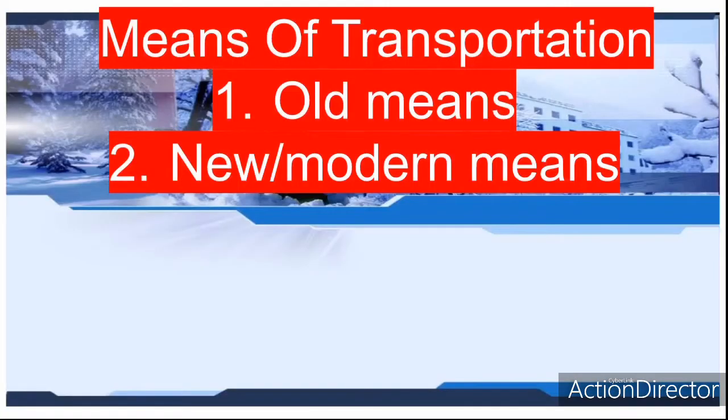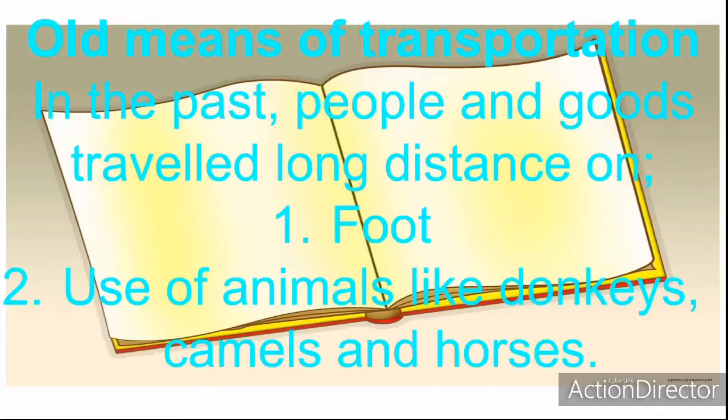Now, the means of transportation is grouped into two. We have the old means and we have the new or modern means of transportation. The old means of transportation. First of all, when we talk about the means of transportation, there are ways in which people and goods are moved from one place to another.